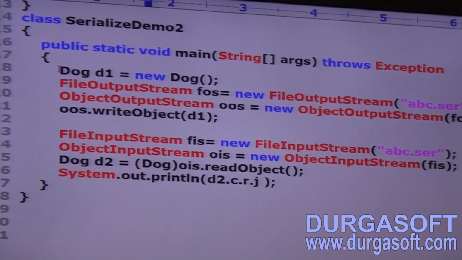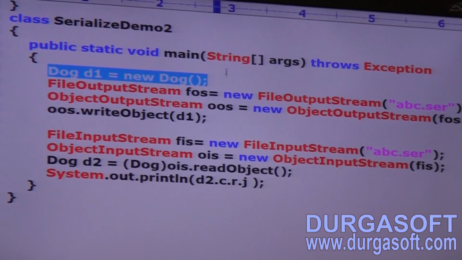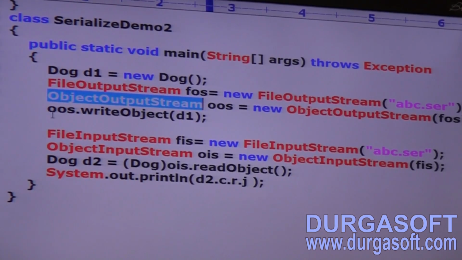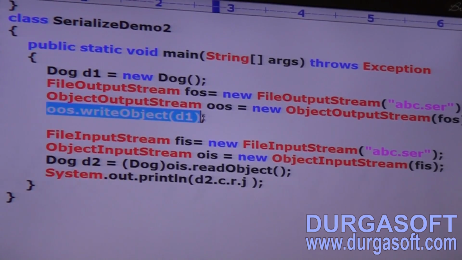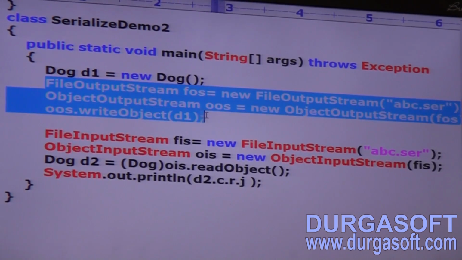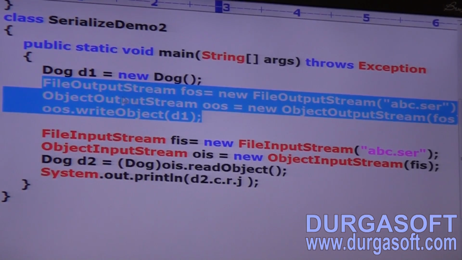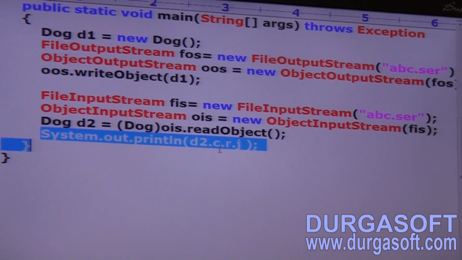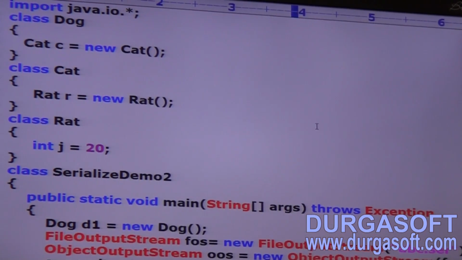Next, Dog d1 = new Dog(). Next, FileOutputStream and ObjectOutputStream, oos.writeObject(d1). Sir, the Dog object I am trying to serialize. And the SOP of d2.c.r.j. Can you tell whether the code is going to run or not? No. What is the problem?